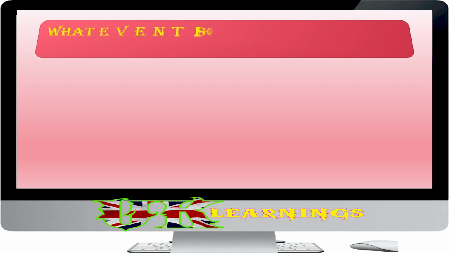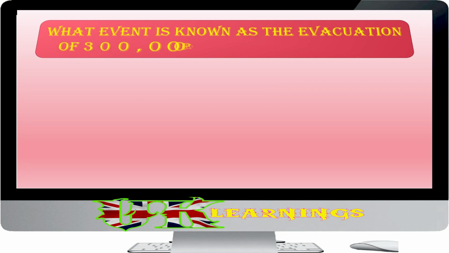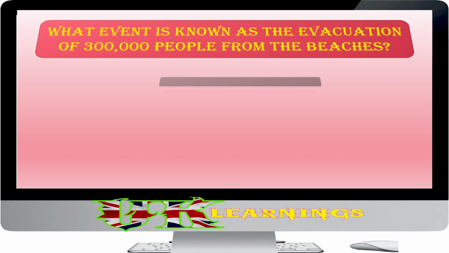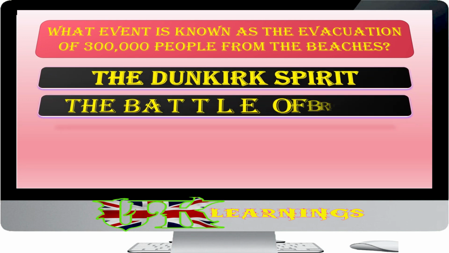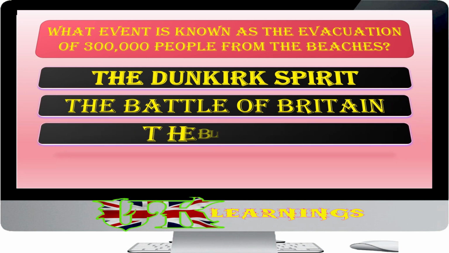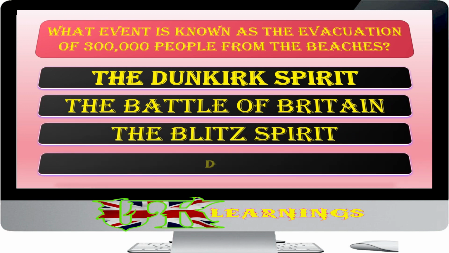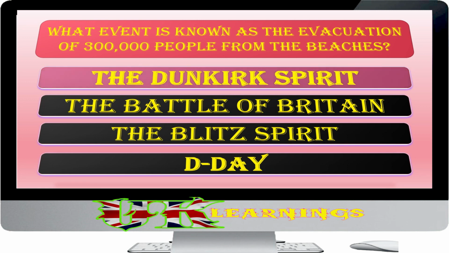What event is known as the evacuation of 300,000 people from the beaches? The Dunkirk Spirit, the Battle of Britain, the Blitz Spirit, D-Day. The answer is the Dunkirk Spirit. Many civilian volunteers in small pleasure and fishing boats from Britain helped the Navy to rescue more than 300,000 men from the beaches around Dunkirk. The evacuation gave rise to the phrase the Dunkirk Spirit.